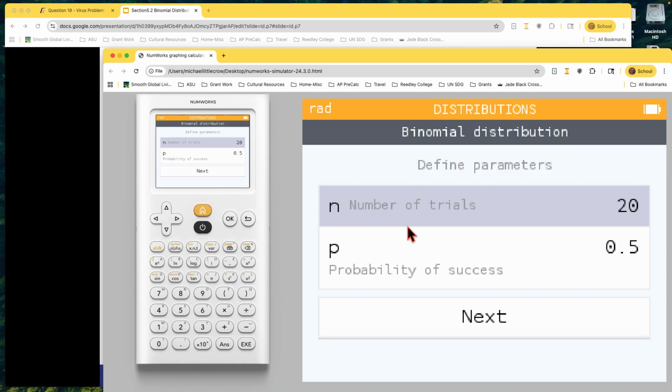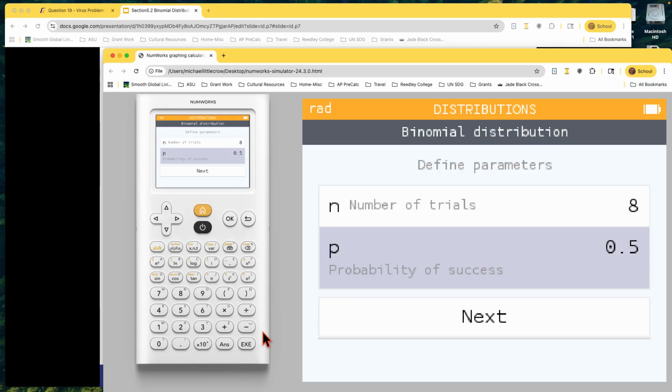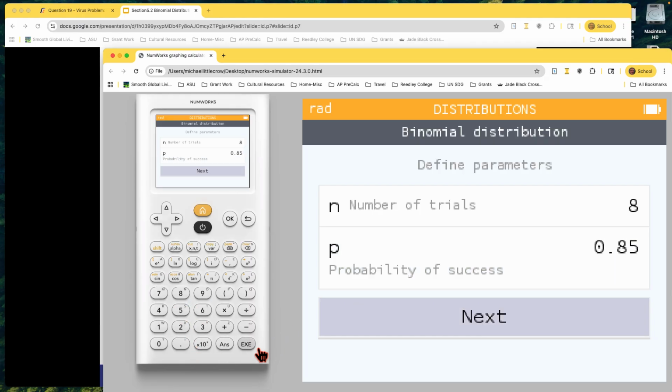So we'll hit enter. First thing we have to do is say how many trials? Well, they said 8 patients. So N is 8. Each patient is a trial of a success or failure, so there's 8 of them. And the probability of success, this is what we always put in, is 0.85. You'll see sometimes it needs the probability of failure, but the calculator will calculate it. So 0.85. That's all we have to tell it.